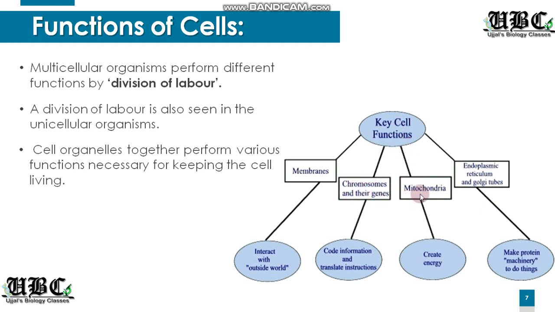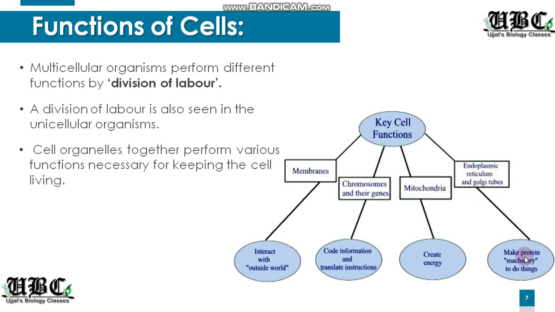As I described about the mitochondria, its work is to create energy, which will be required by the different physiological processes. We have the endoplasmic reticulum, we have the Golgi bodies. We will be dealing with each and every one of these cell organelles in detail in the coming slides.